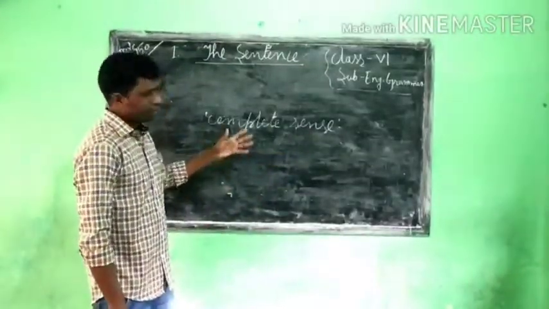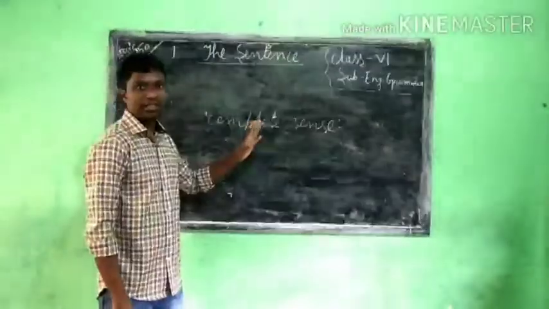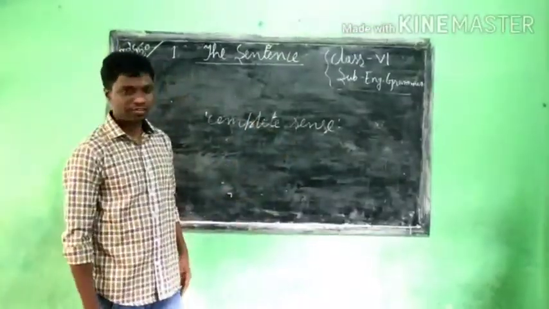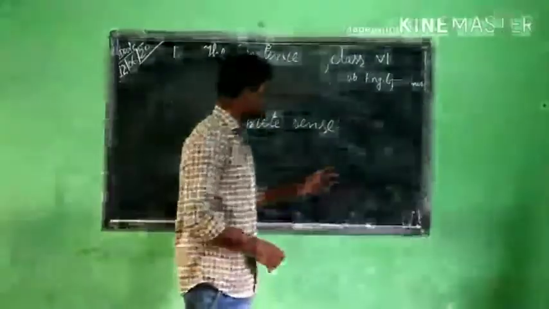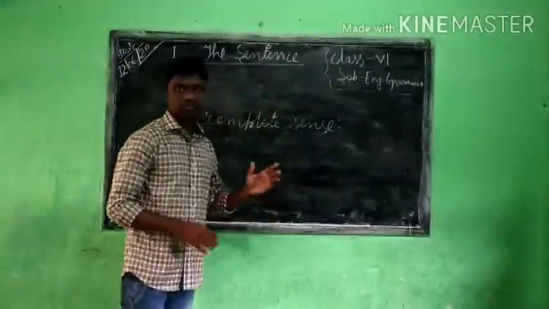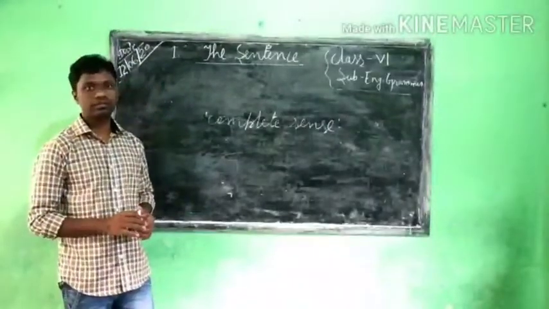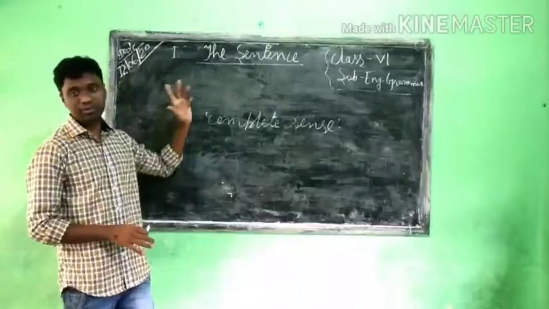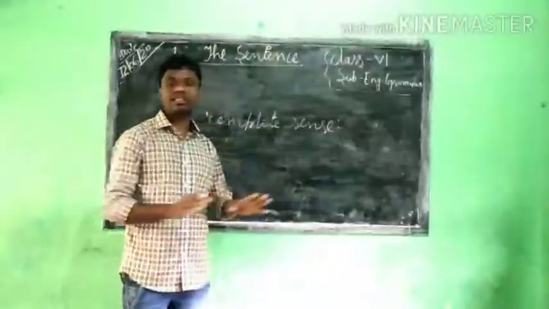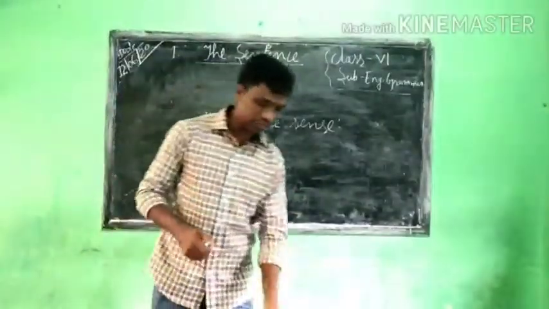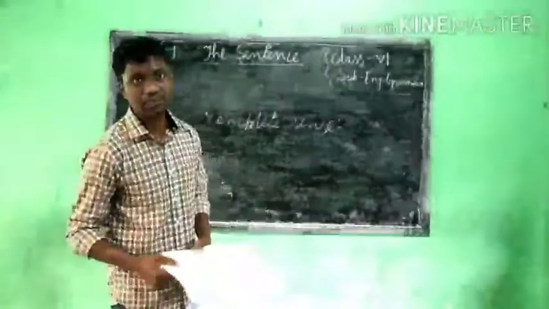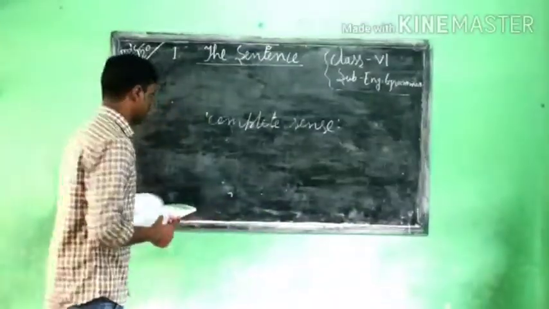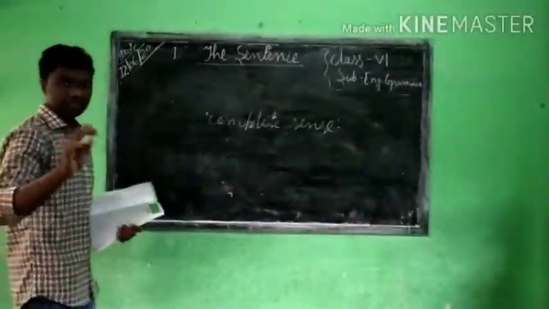So then only can we call it a sentence. So there will be a sentence with a combination of words. But if it doesn't make any sense, then it is not a sentence at all. Now we are going to see some examples. We will take the first example.